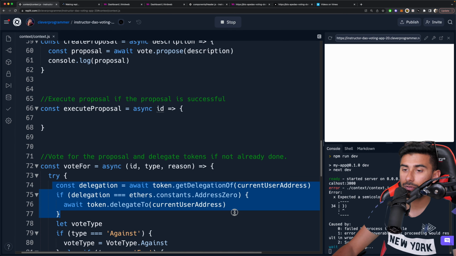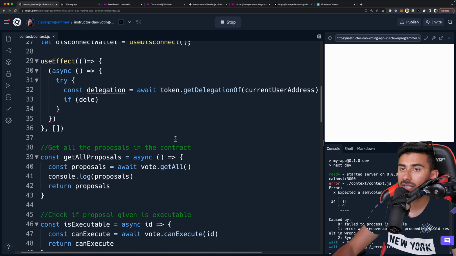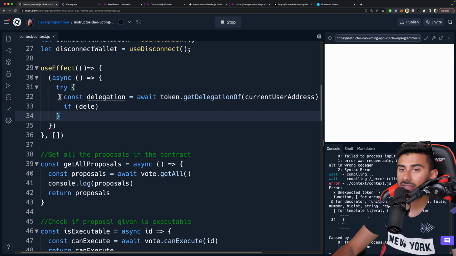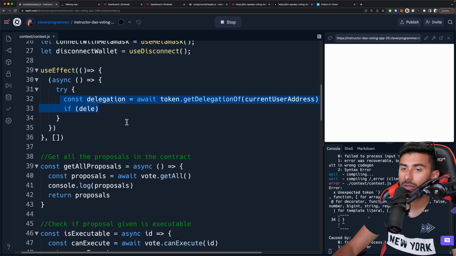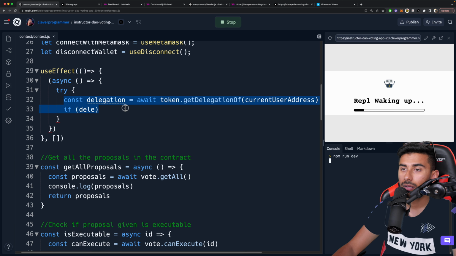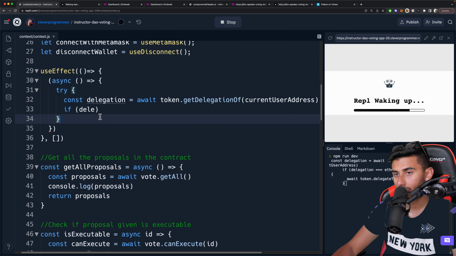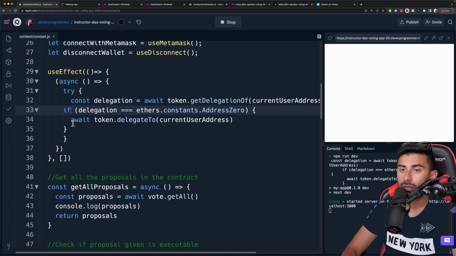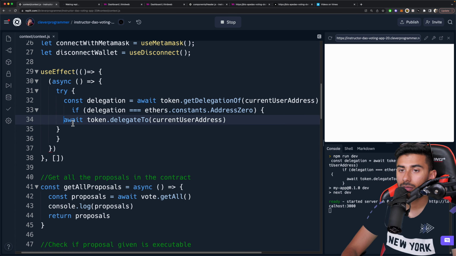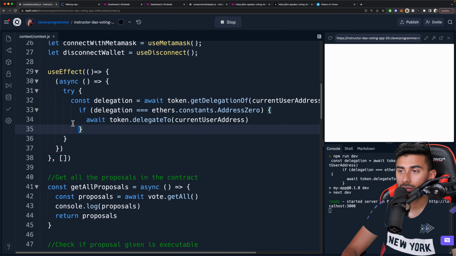So this part over here, we can just copy and paste, because we're effectively doing the same thing here. Boom, paste.